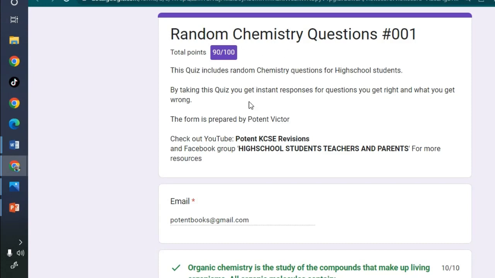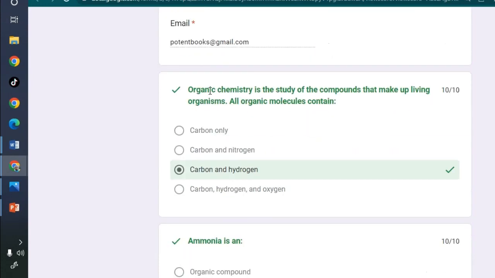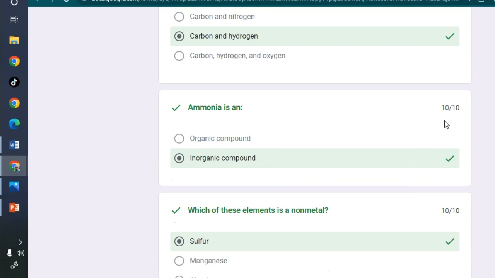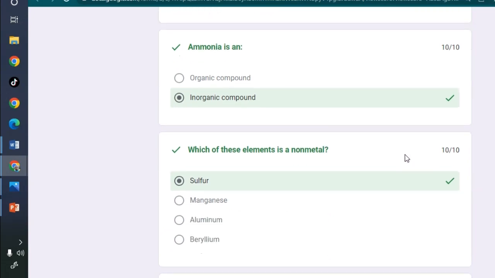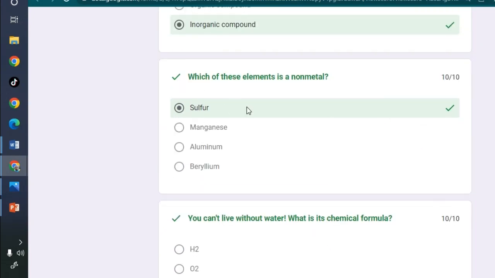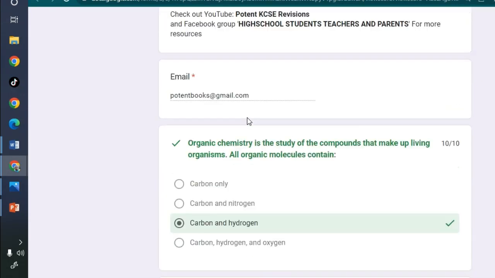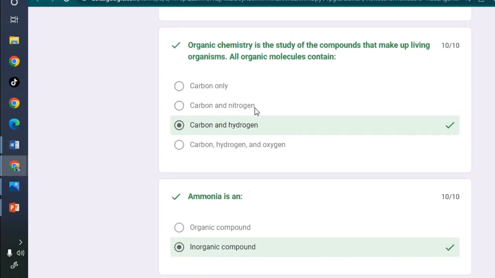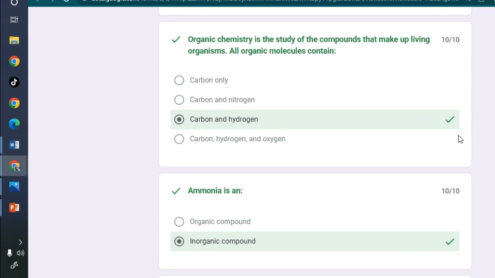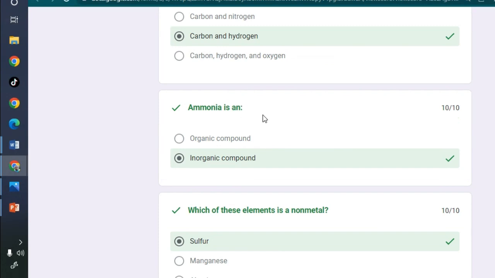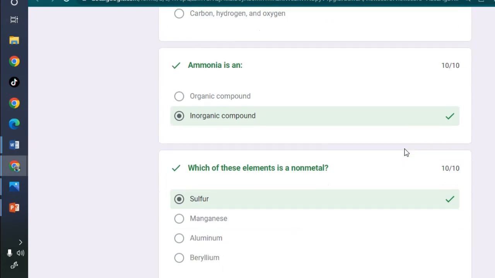So you have the instructions here again, and you have: organic chemistry is the study of compounds that make up living organisms. We got it right. It is marked. We got 10 over 10. This is also marked. Here it is sulfur. So let's go through very fast. Organic chemistry is the study of compounds. All organic molecules contain carbon and hydrogen. Ammonium is an inorganic compound.